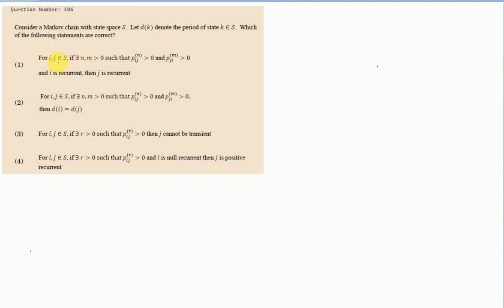For i and j belonging to S, there exist n, m such that P_ij^n is greater than 0 and P_ji^m is greater than 0. Let us move with these two terms. P_ij^n greater than 0, what does it tell? We have a state i and another state j.